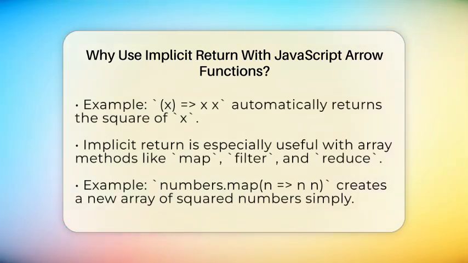Using implicit return is especially helpful when working with array methods like map, filter, or reduce. These methods often require simple functions that return a value based on each item in the array. For instance, if you want to create a new array with the squares of numbers, you can write const squares = numbers.map(n => n * n). Notice how clean and straightforward that looks. No need for extra lines or return statements cluttering your code.